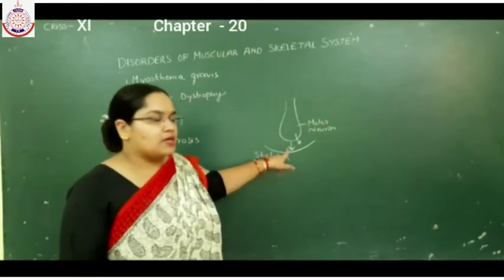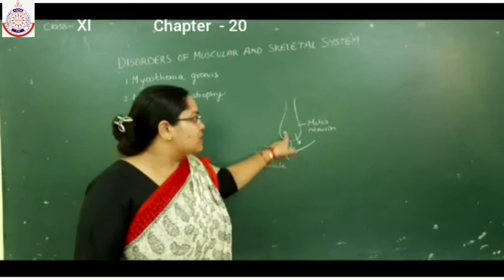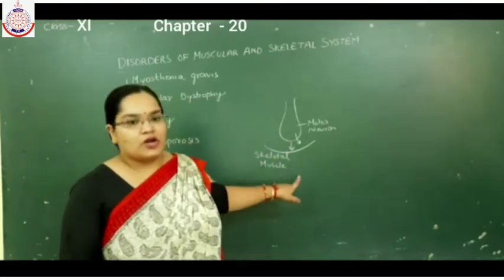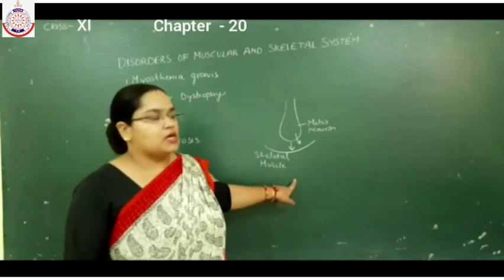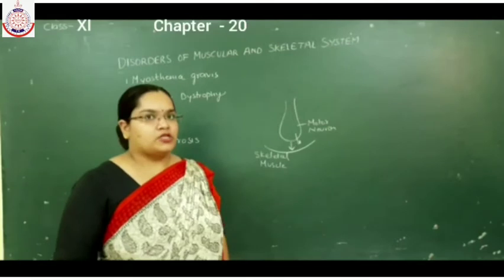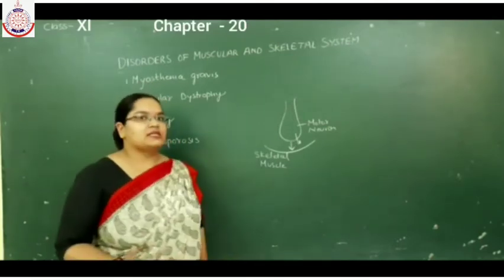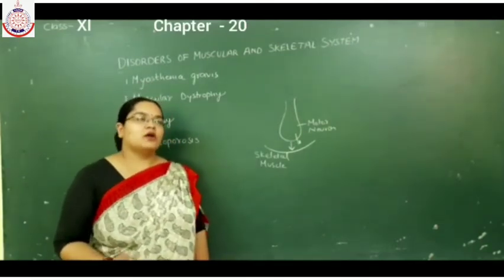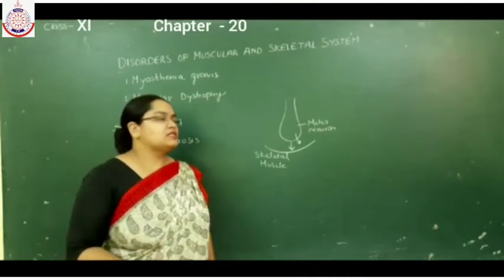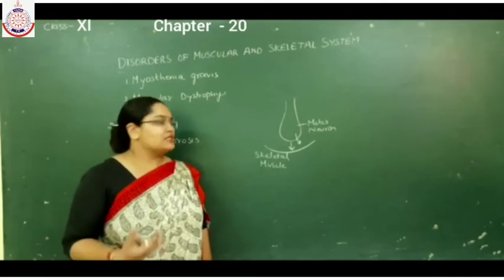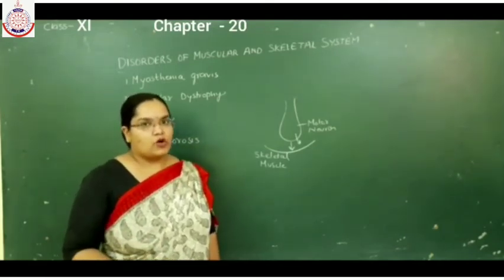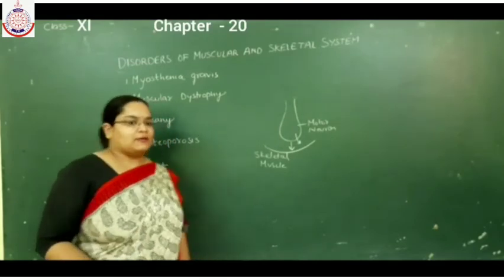Acetylcholine is released, but there is some disturbance in this neuromuscular junction, due to which skeletal muscles are not able to pick up the signals sent by the motor neuron, so the skeletal muscles are not able to contract or will not contract properly, and it causes fatigue and weakness in the skeletal muscles, and later on it can also lead to loss of skeletal muscles.